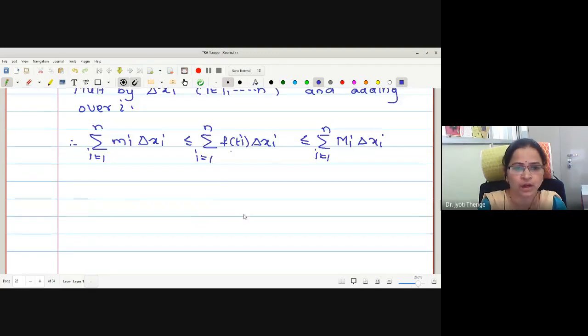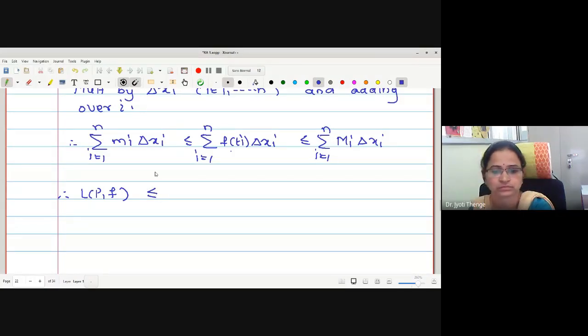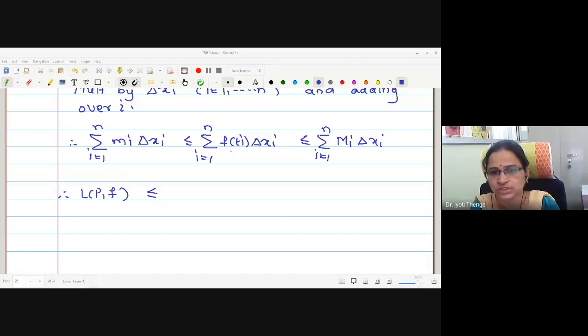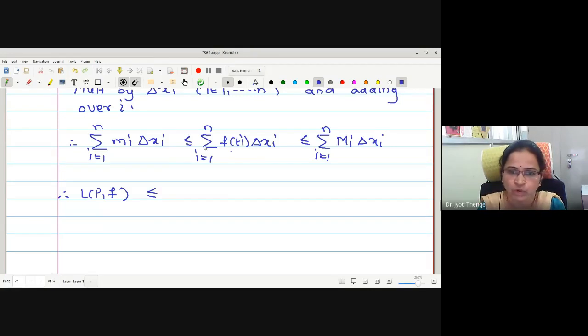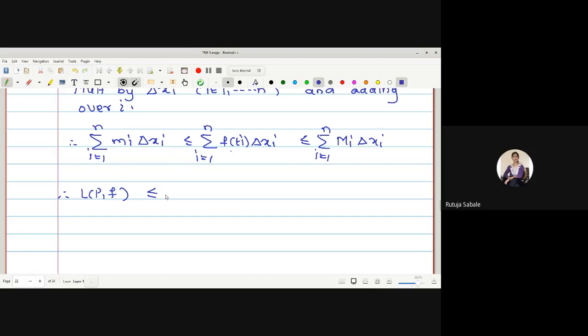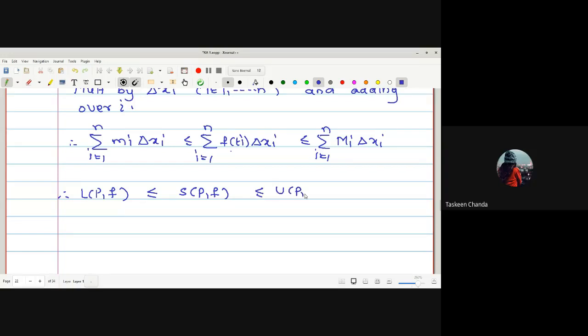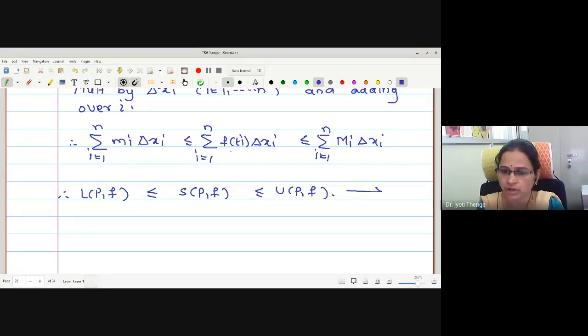Now, what is this sum on the left side? LPF. Correct? Students are requested to mute themselves. And what is this middle sum? SPF. This is SPF. And this last one is UPF. Okay, and let me call this statement number 3.